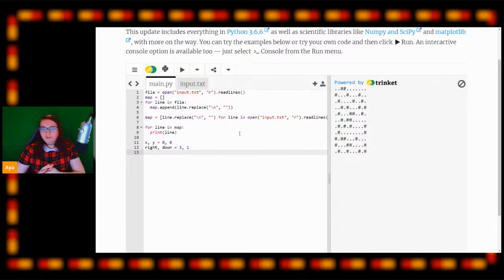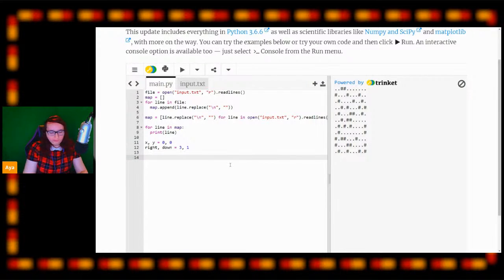Now we need to understand, how do we know we're at the end of the map? And if anyone wants to give a suggestion of that, how will our program know that when we've reached the bottom of the map? And I'll let you think about that while I just create another variable here called trees, and that's going to be tracking how many trees we hit. So we want to have a goal, and this goal will be able to tell us.